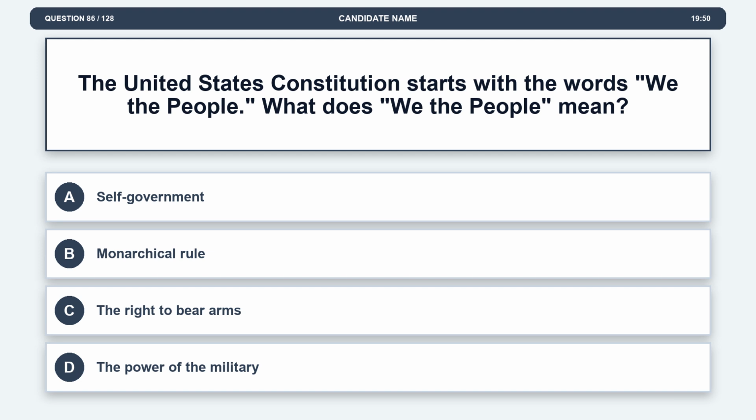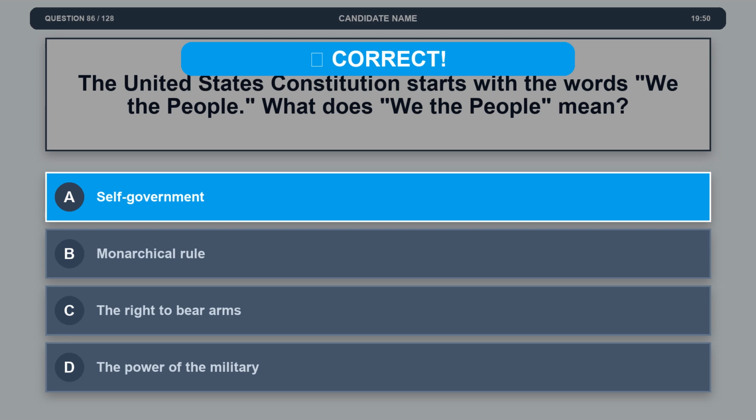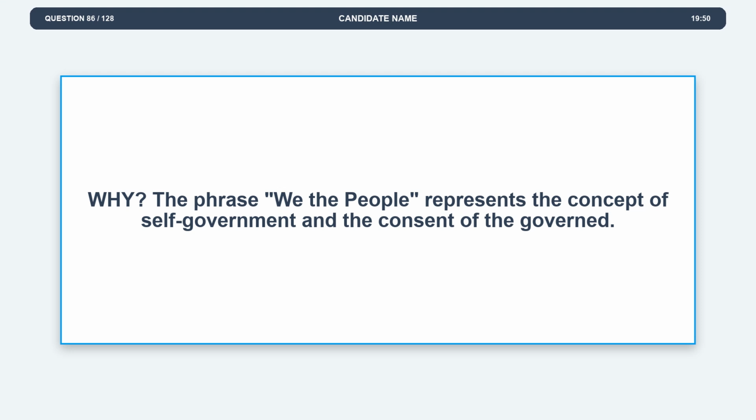What does "We the people" mean? Option A, self-government. Option B, monarchical rule. Option C, the right to bear arms. Option D, the power of the military. The correct answer is option A, self-government. Explanation: the phrase "We the people" represents the concept of self-government and the consent of the governed.